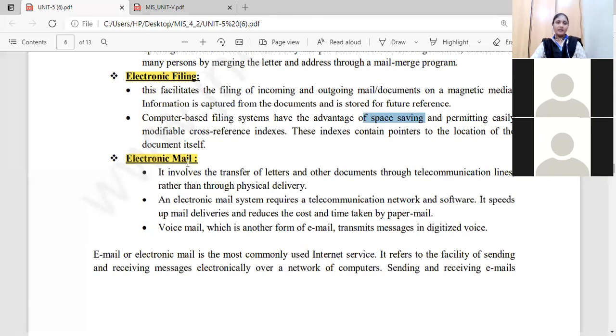Next, electronic mail, email. You know that. What is the purpose of that email? Suppose you want to send information to another person.